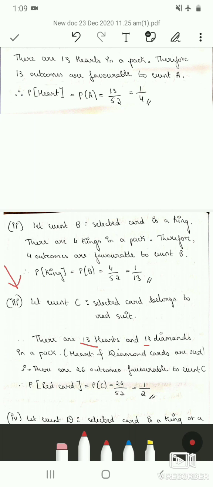Therefore probability of red card is equal to probability of C, which is m by n. M is 26, n is 52. So red card, its probability is 1 by 2. So if they had asked probability of getting black card, then just take the complement. So 1 minus 1 by 2, it is again 1 by 2. So the probability of getting black card is also 1 by 2.